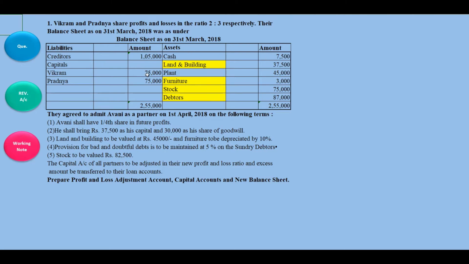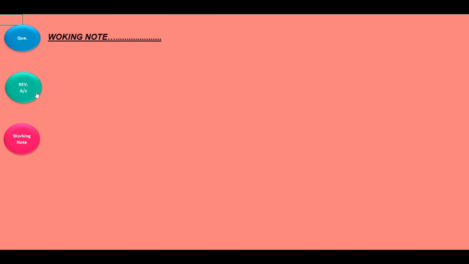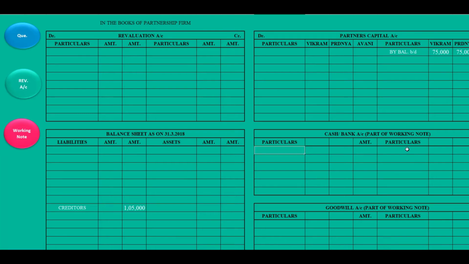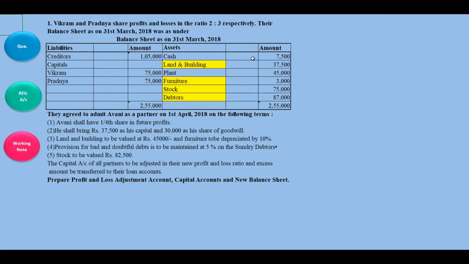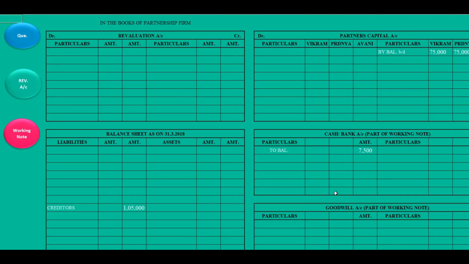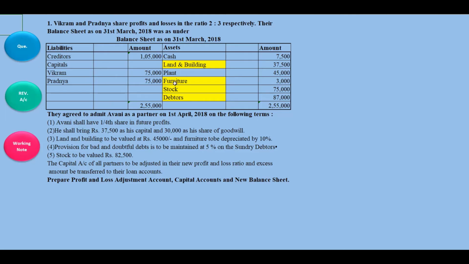Asset side, cash 7,500. We'll write here in cash account to balance 7,500. Cash is done, 7,500. Next, land and building 37,500.